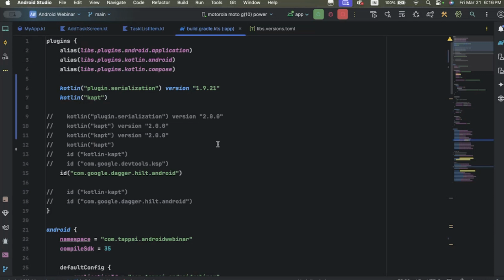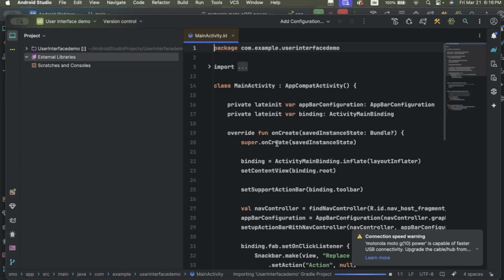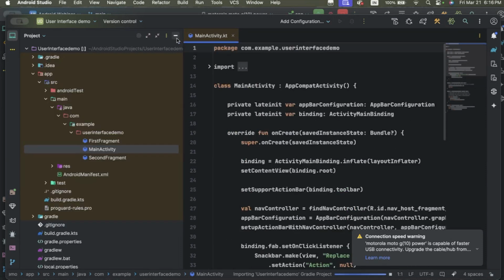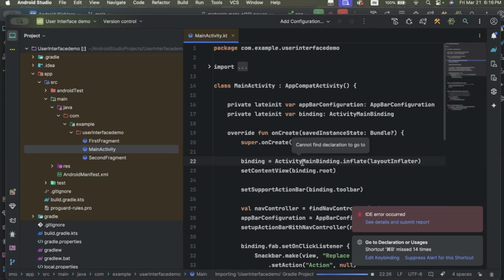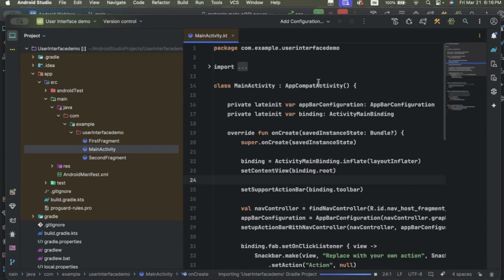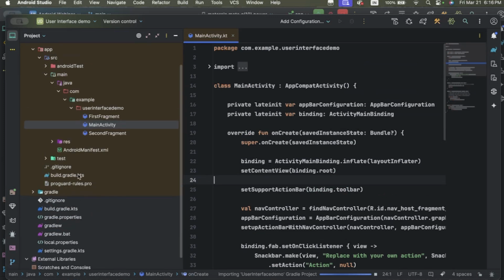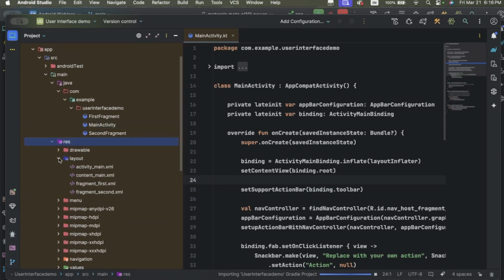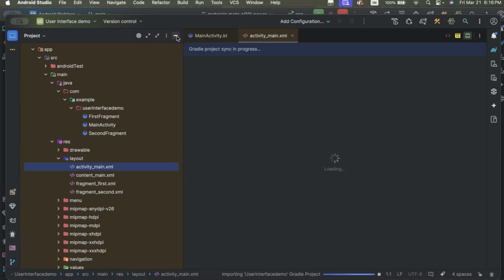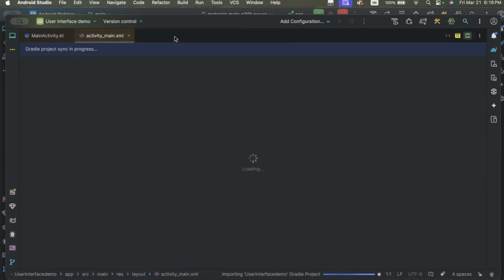Please send your queries in the chat box. In the XML and Kotlin version, we have two different files, one for XML and another for Kotlin.